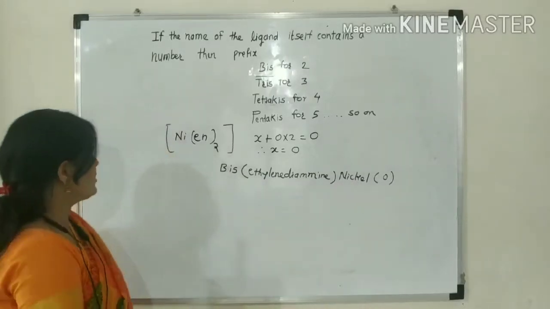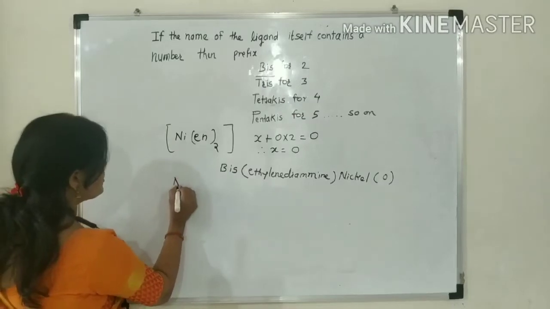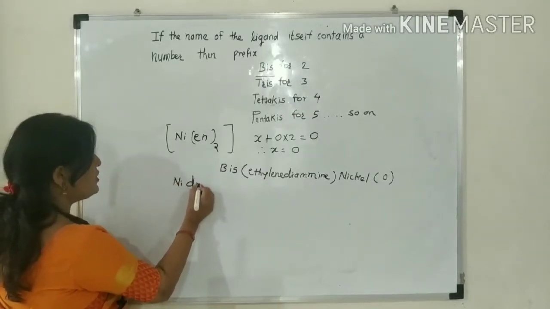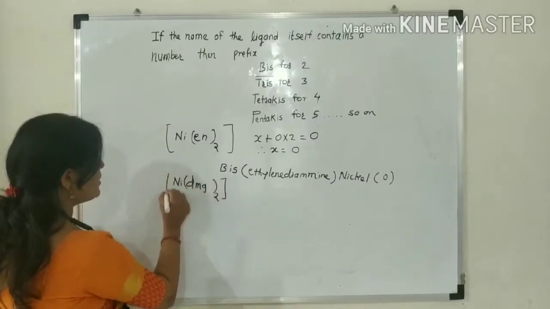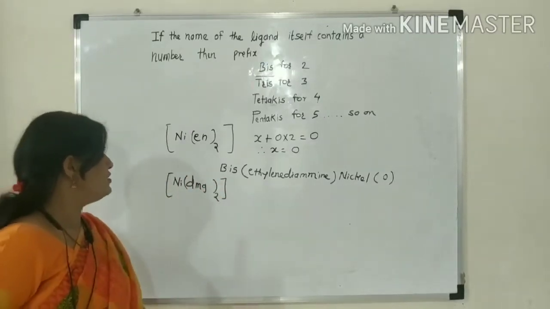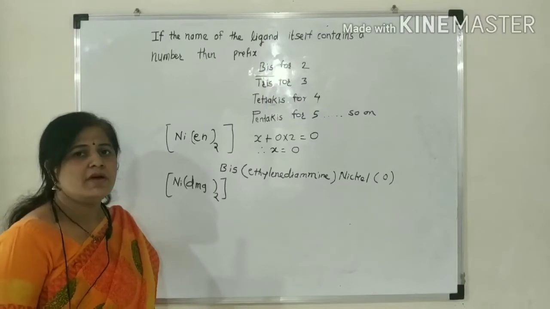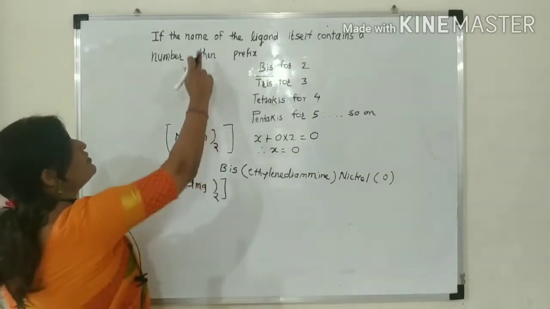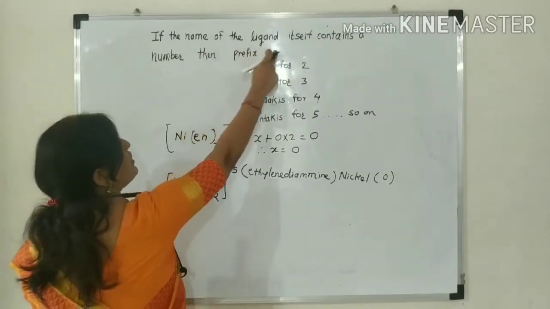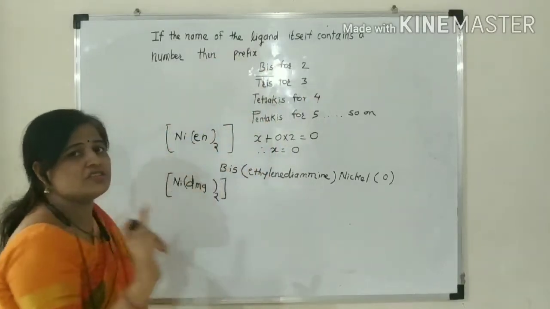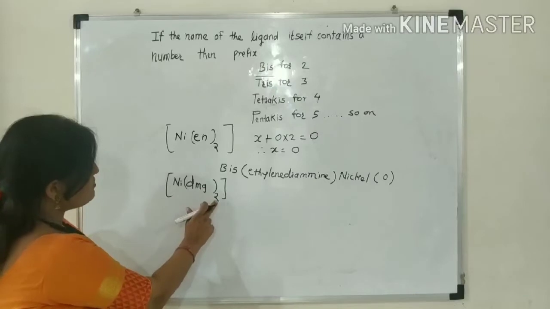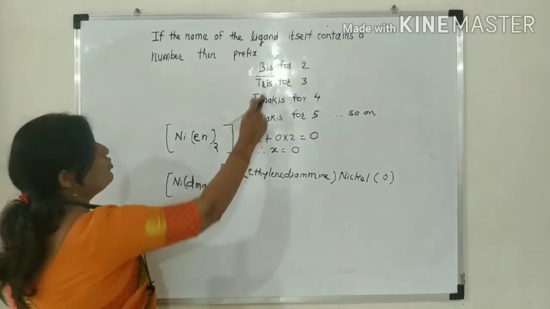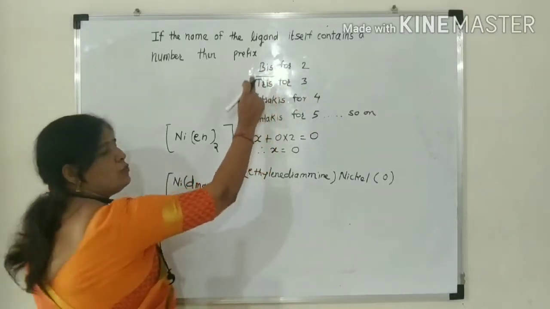Another example: Ni(DMG)2. In this, dimethyl glyoxime is a ligand. The name of the ligand itself contains a number, di. How many times is it present? 2 times. For 2, which prefix do you use?